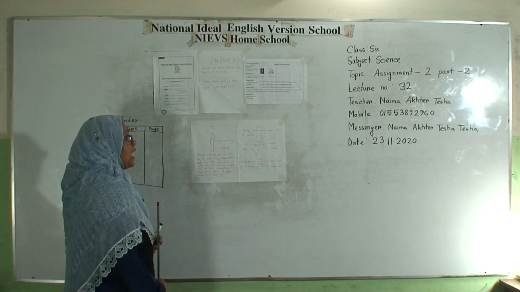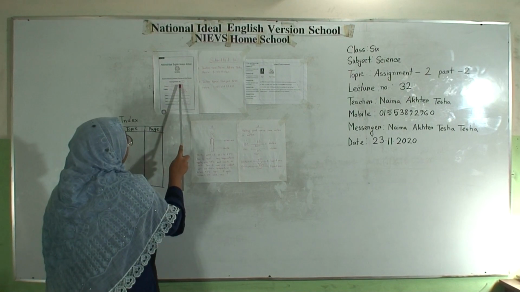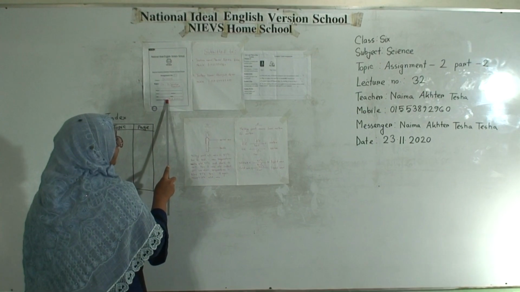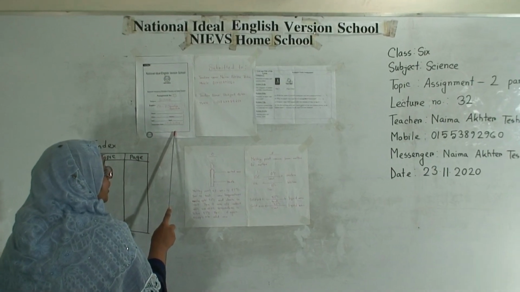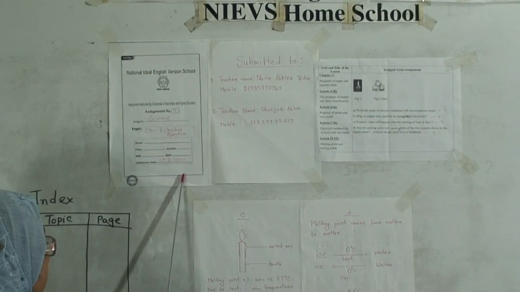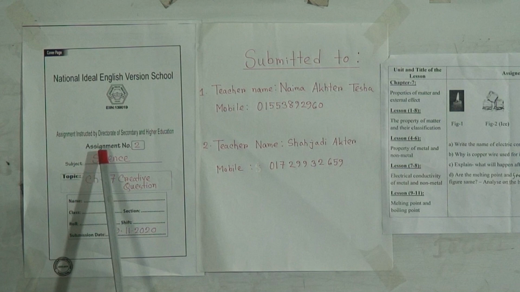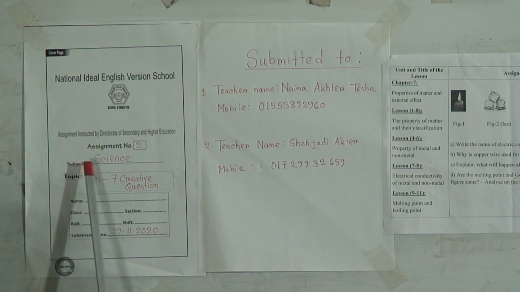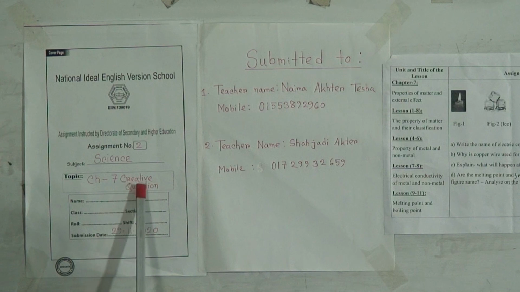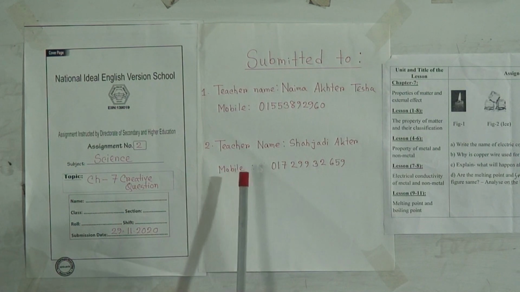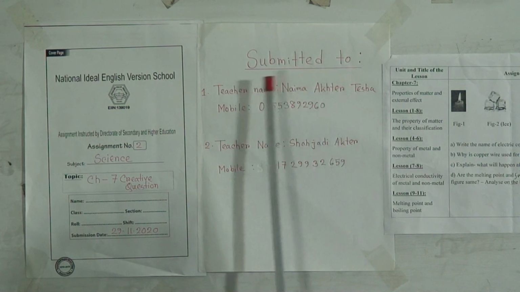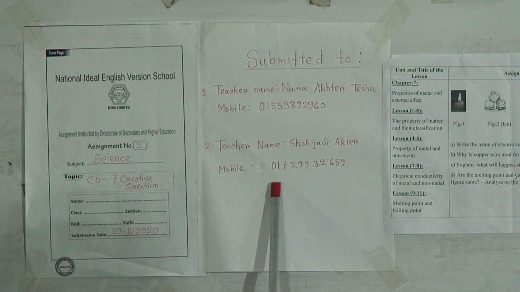assignment. Now let's again see your assignment number. It will be your front page. You can use the page which has been given by the school, or you can draw or prepare this by yourself. Your assignment number 2 and subject is science. Chapter 7 creative question. Then you have to fill up this portion and submission date, 29th November 2020. Then you have to keep this page submitted to, and you have to place the teacher's name.